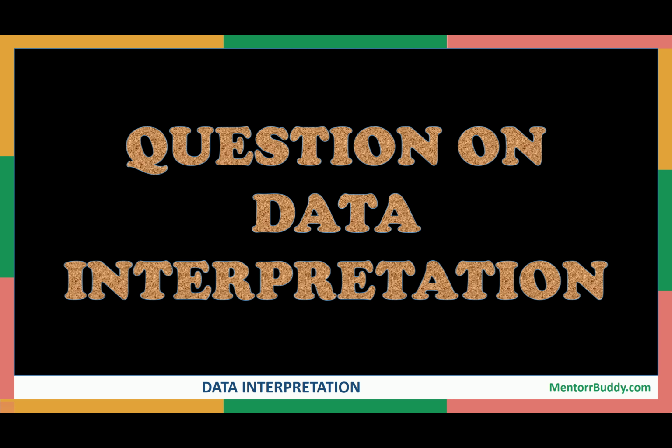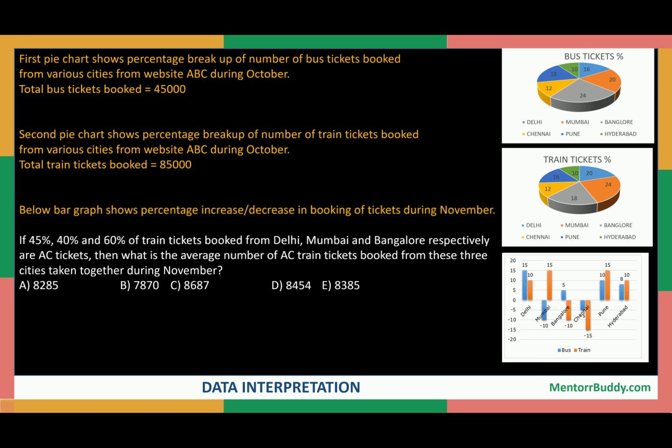Here we have a question on data interpretation. So let's see a solution of it. The question says, the first pie chart shows a breakup of the number of bus tickets booked from various cities on website ABC during October.